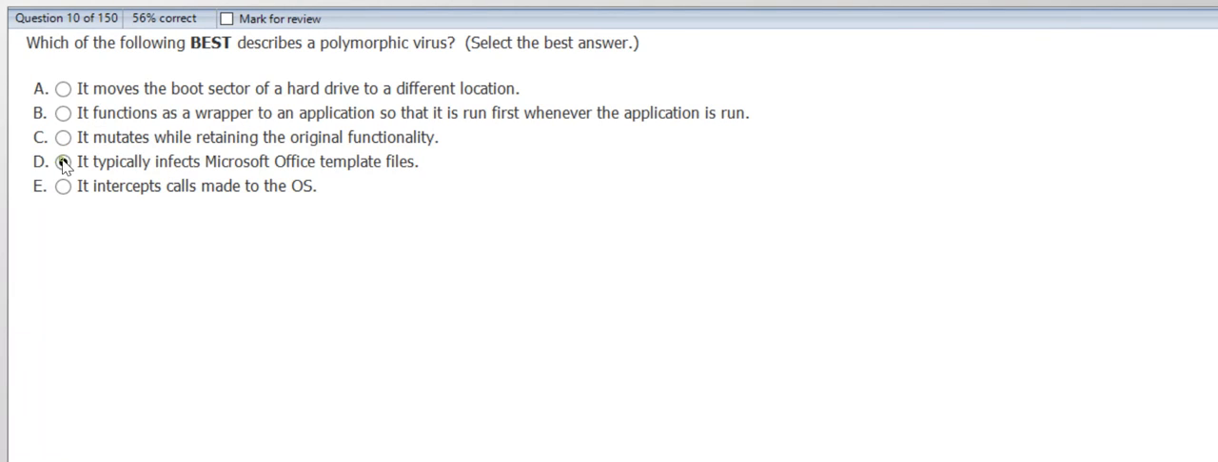It typically infects Microsoft Office template files? Yeah, for Microsoft Office, there mostly we have macro viruses. It intercepts calls made to the OS? Nope. So we choose option C because it changes its shape while retaining the original functionality.